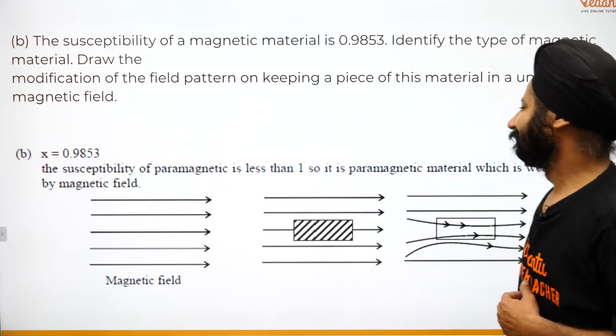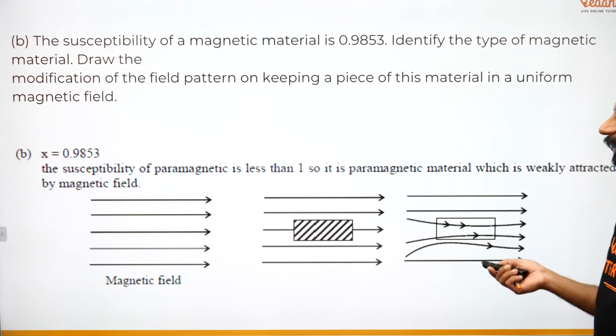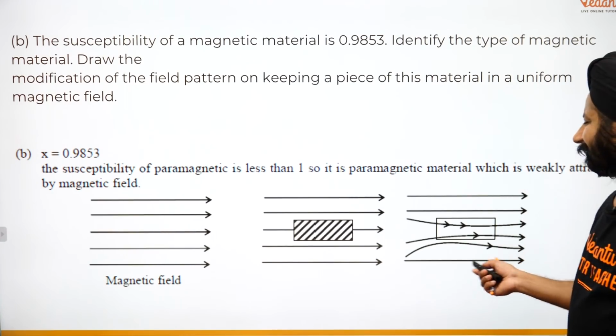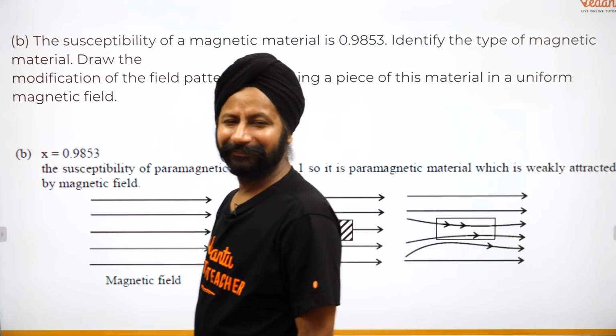Look at this. It's a paramagnetic material which is weakly attracted by the magnetic field. So the magnetic field is inside it. Simple.